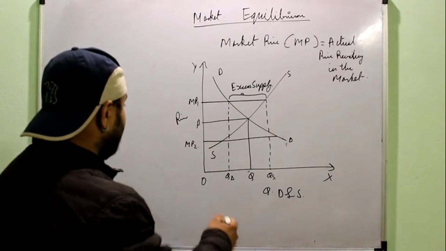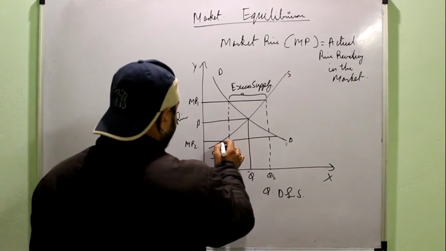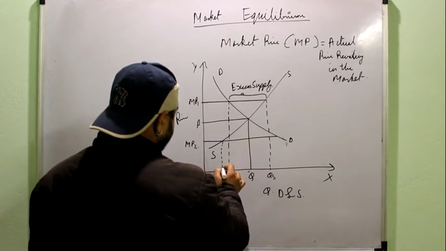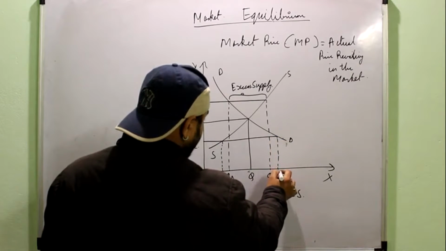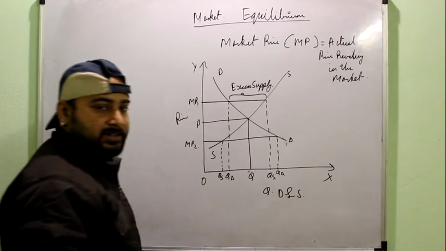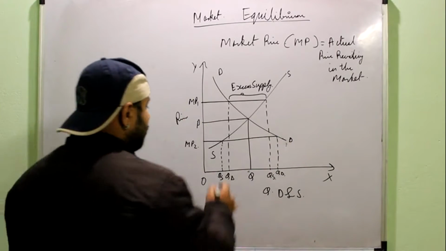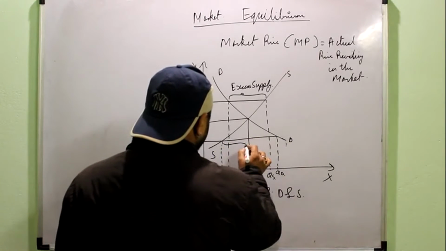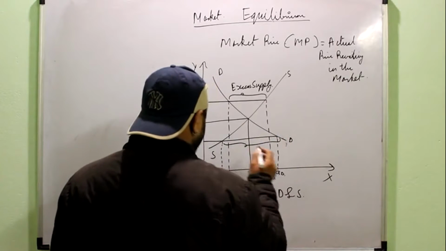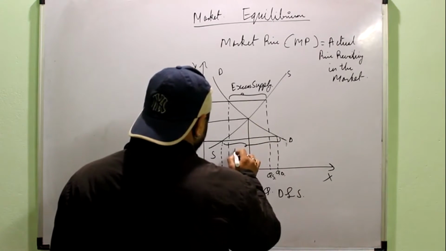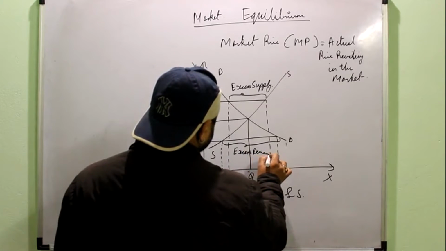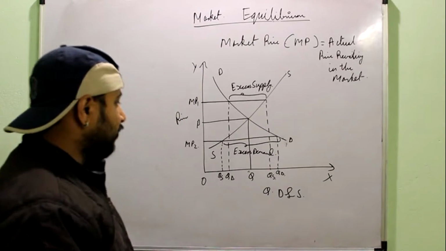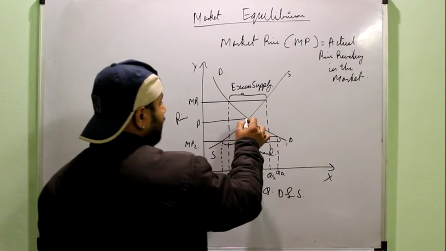Similarly, if you look at the second situation, here this is the supply and this is the demand. So in this case, demand is more than the supply. So if the market price is lower than the equilibrium price, then it will create excess demand in the market, right?